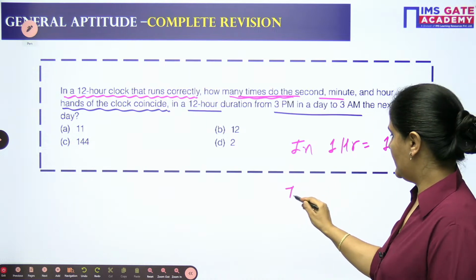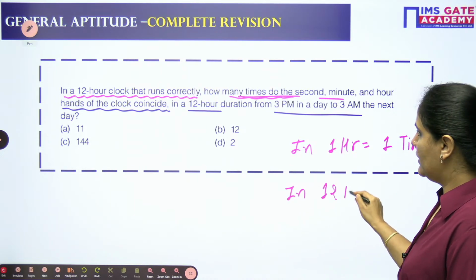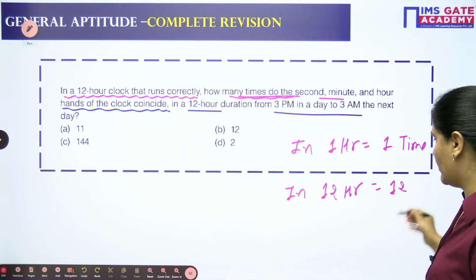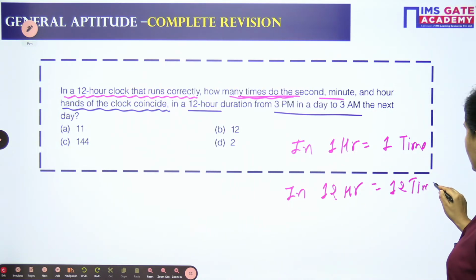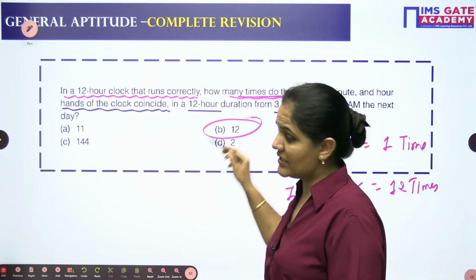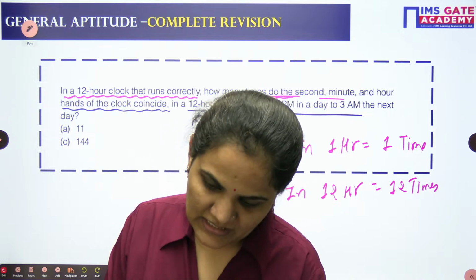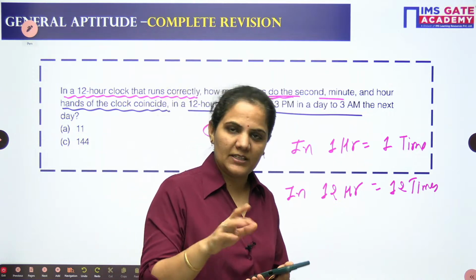So when we go for the 12 hours, students usually think, ma'am, when it coincides 1 time in 1 hour, then in 12 hours it will be 12 times. As I can see, results in option B for Bombay. Very good. I can see a few results in option B for Bombay, which is absolutely wrong.